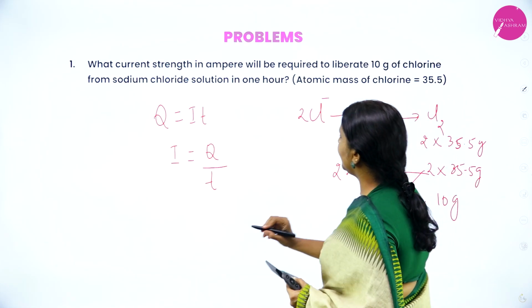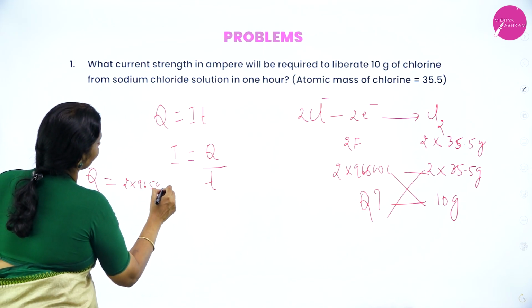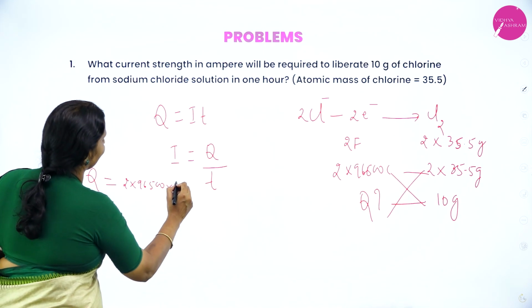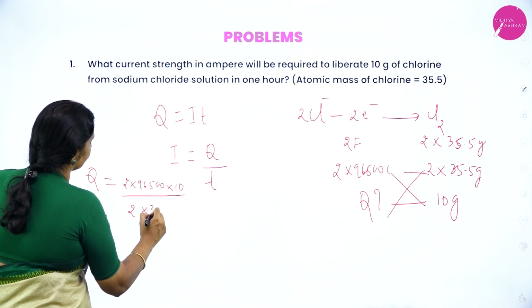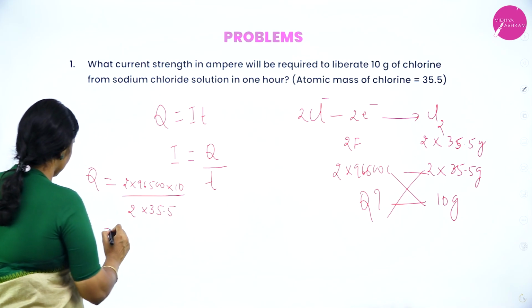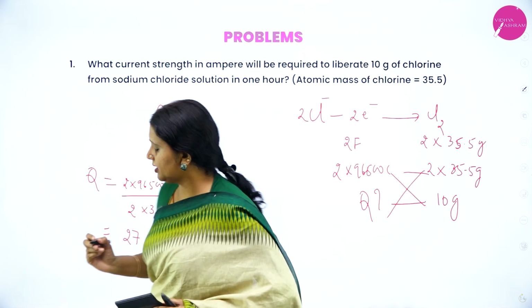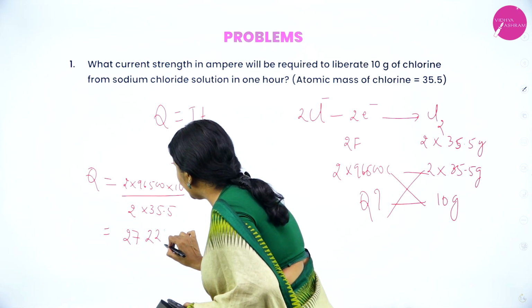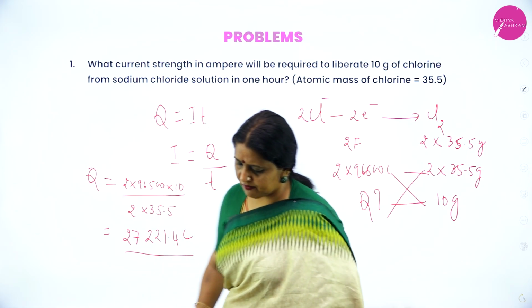When you cross multiply, Q is equal to 2 into 96,500 into 10 divided by 2 into 35.5. It is nothing but 27221.4 coulomb. So the Q value is 27221.4 coulomb.